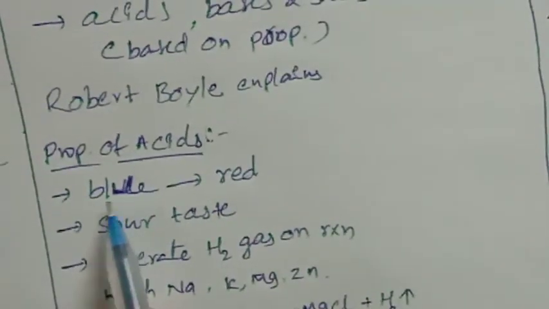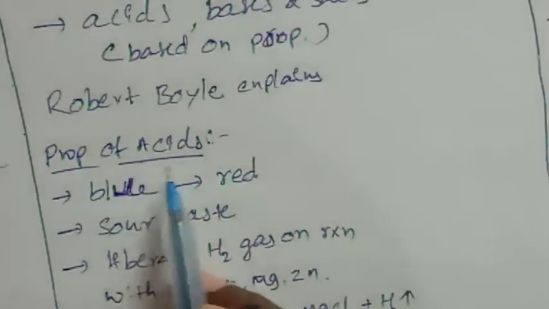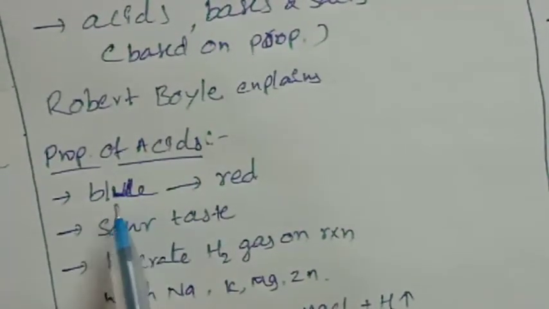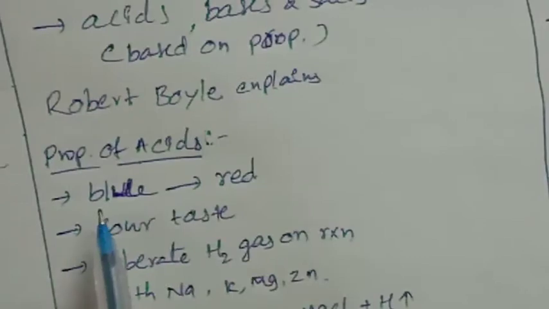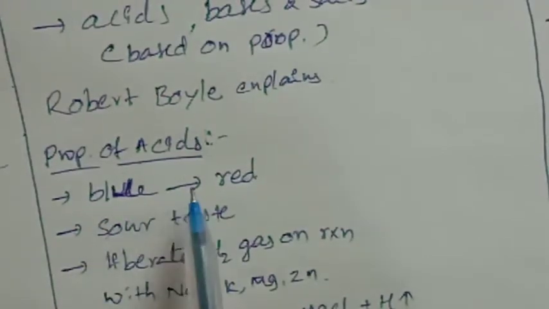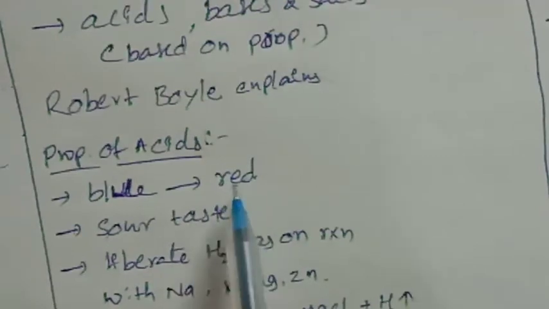First, we will discuss the properties of acids. The first property is color: acids turn blue litmus paper to red.